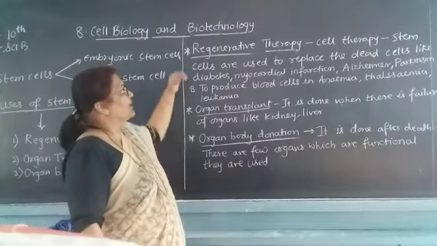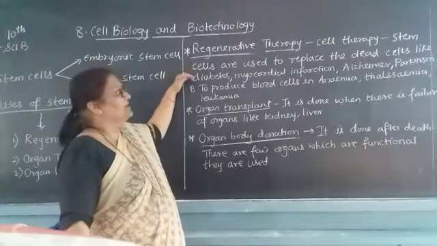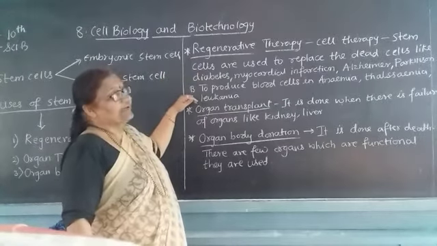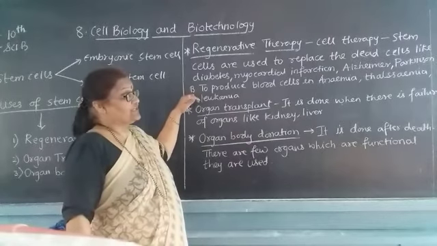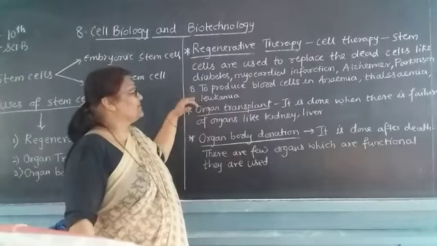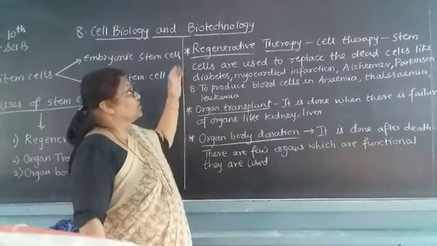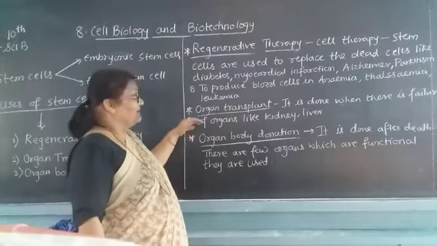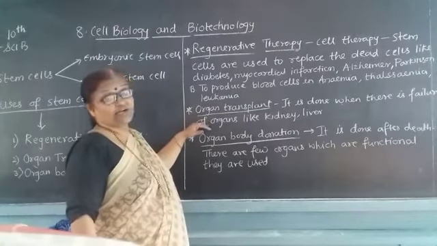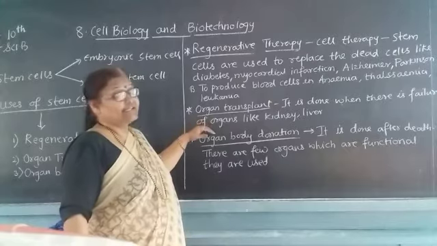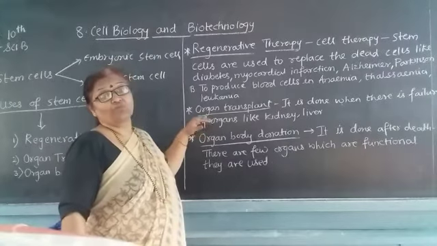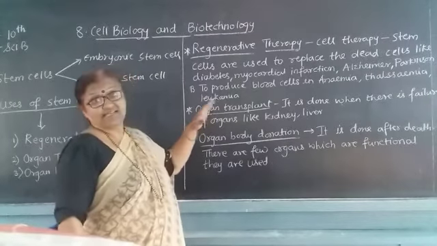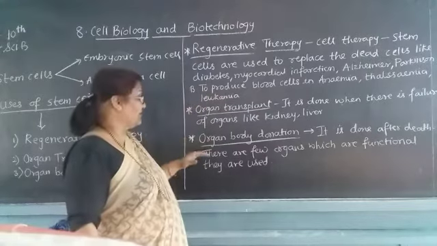Then if the blood cells are damaged, in case of anemia, thalassemia or leukemia, you may use this type of therapy. Next is organ transplantation. It is done whenever there is a failure of organs, like kidney or liver.